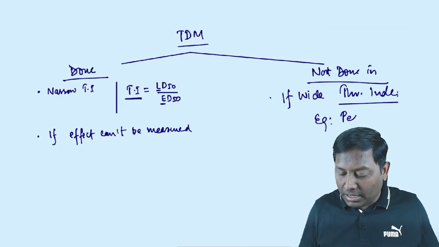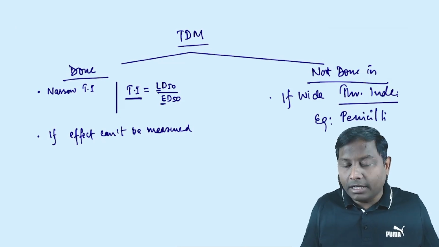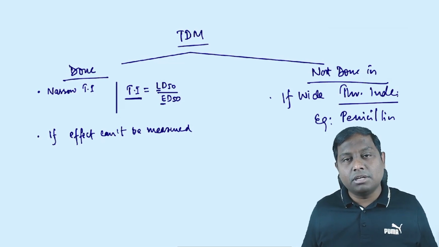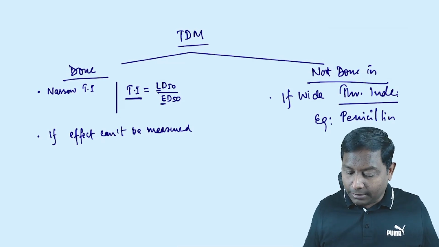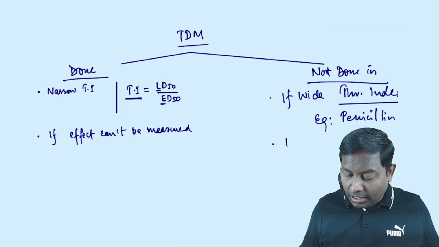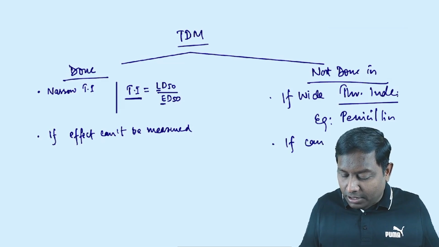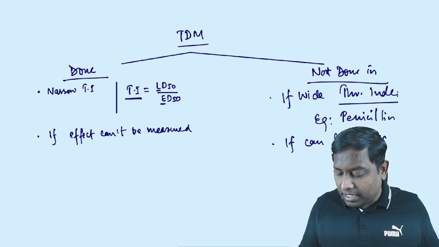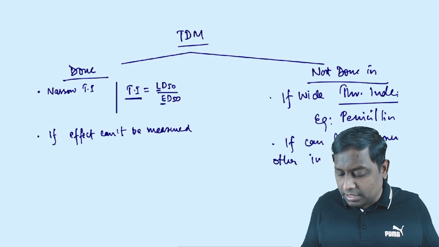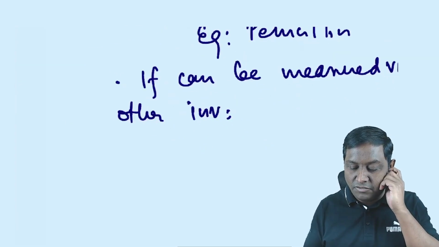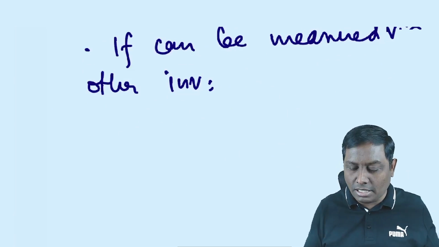For example, penicillin is a drug having a wide therapeutic index. Other antibiotics also have a wide therapeutic index. Fluoroquinolones can be a wide therapeutic index, right? Where else is it not done? If the effect can be measured via other investigation, you don't need therapeutic drug monitoring.